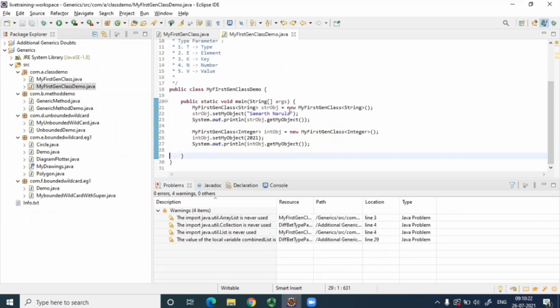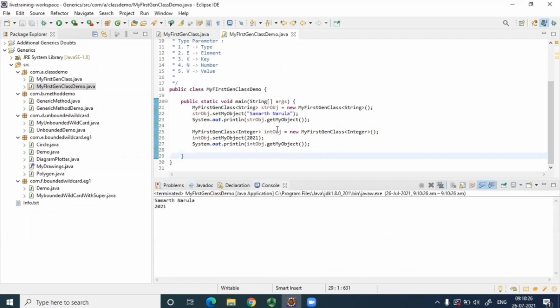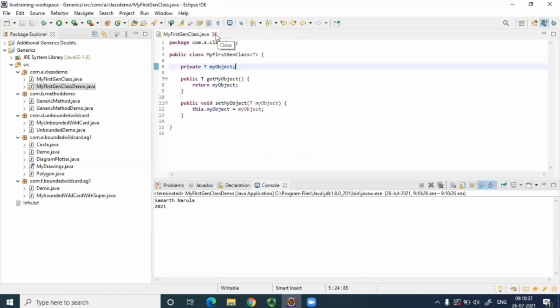I'll just run this class and demonstrate it quickly. When we passed String, we were able to set a String and get a String. When we passed Integer, we were able to set an Integer and get an Integer. So this is the basic, simple generic class.